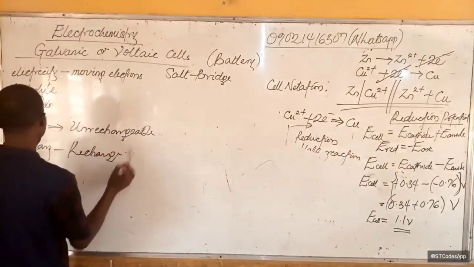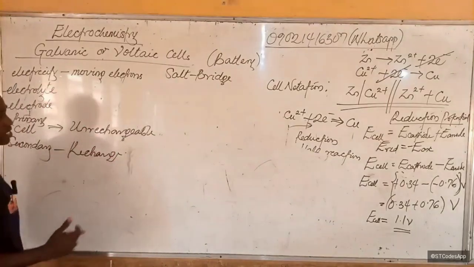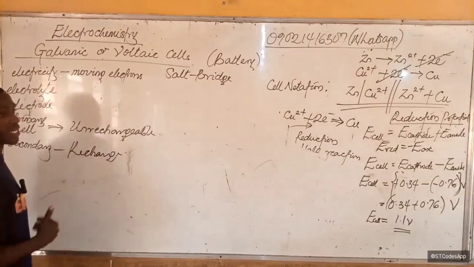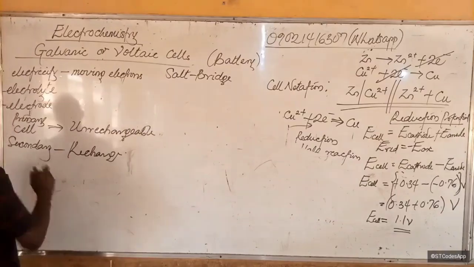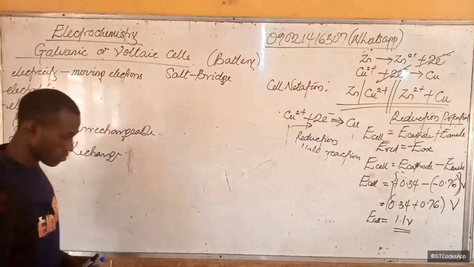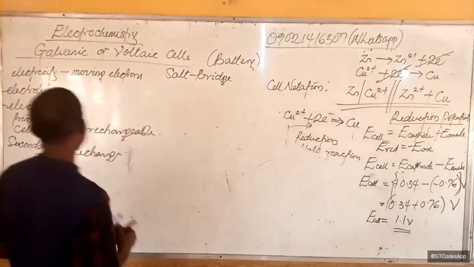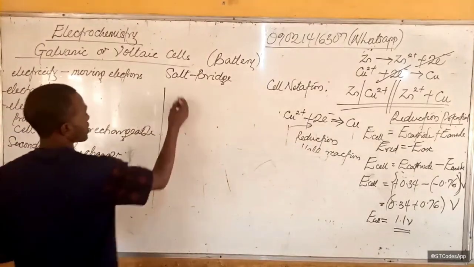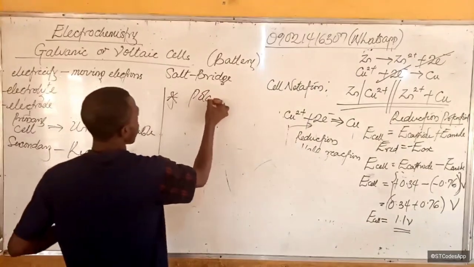While a secondary cell can be recharged, so it is rechargeable. A typical example of a primary cell is the voltaic cell that we just talked about, the Daniel cell, the Leclanche cell, and so on. For secondary cells, we have the lead acid accumulator, nickel cadmium, and other examples.